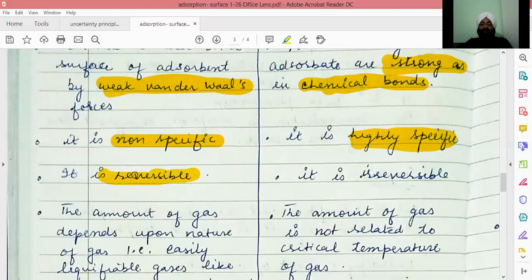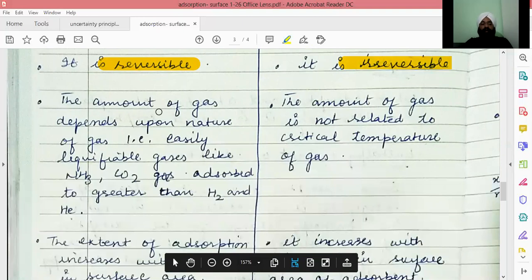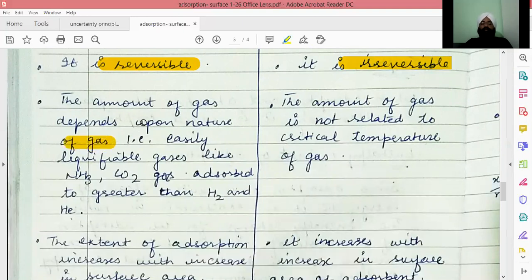Physical adsorption is reversible. As no chemical bond is formed, it can be reversed easily. Chemical adsorption is irreversible. Now, in case of physical adsorption, it depends on the nature of the gas, like easily liquefiable gases can adsorb more than the others.